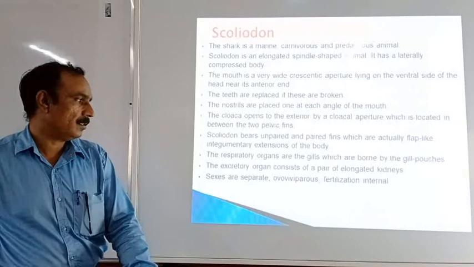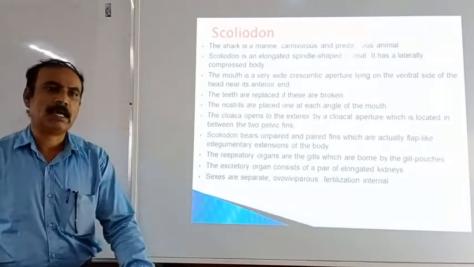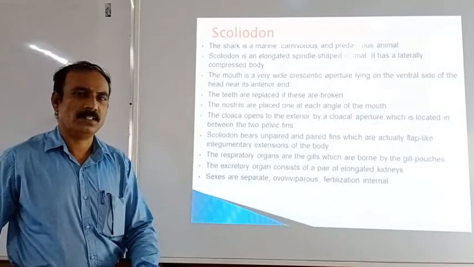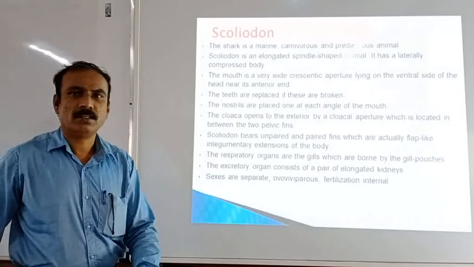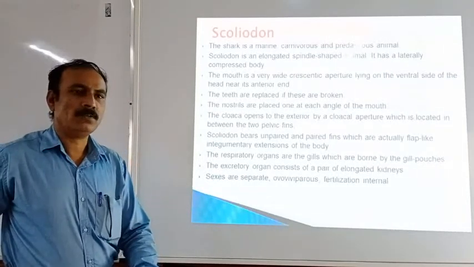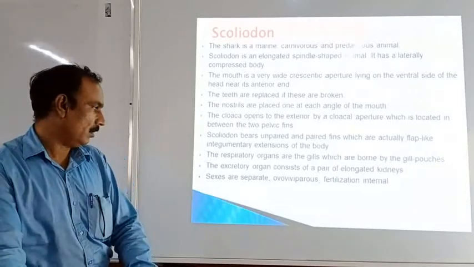These animals are ovoviviparous. Ovoviviparous means the eggs are retained in the uterus and the entire development takes place in the uterus. After that, the animal gives birth to the young ones, and the fertilization is internal in this animal.